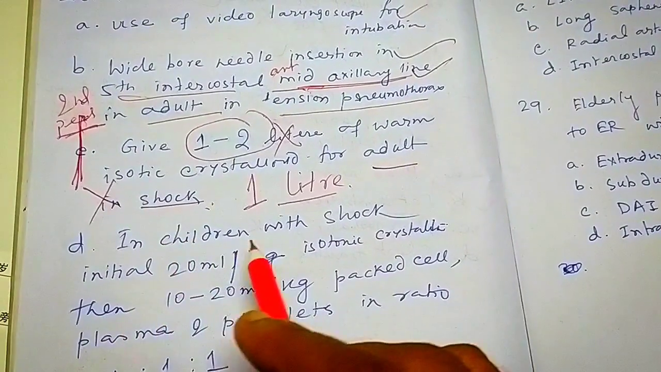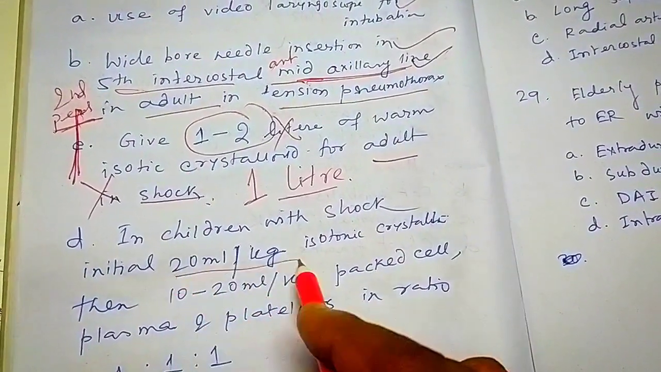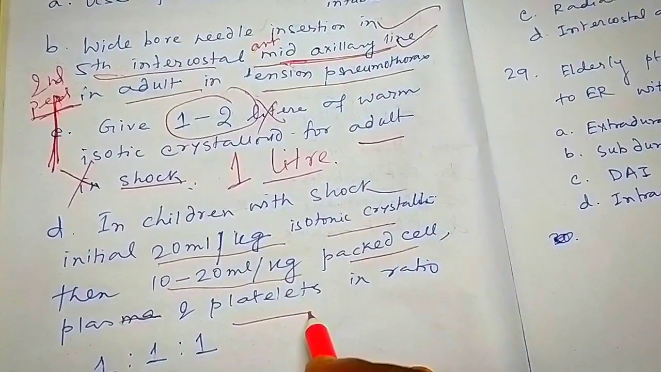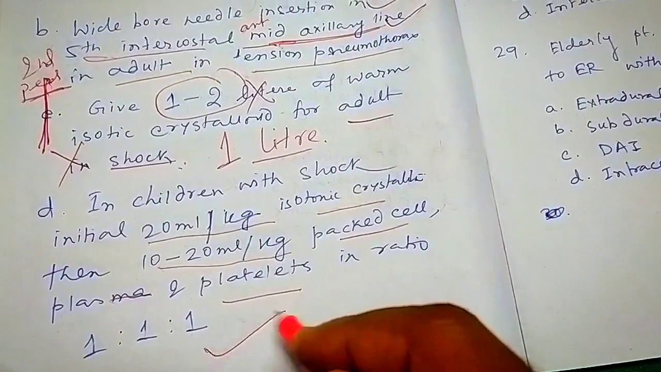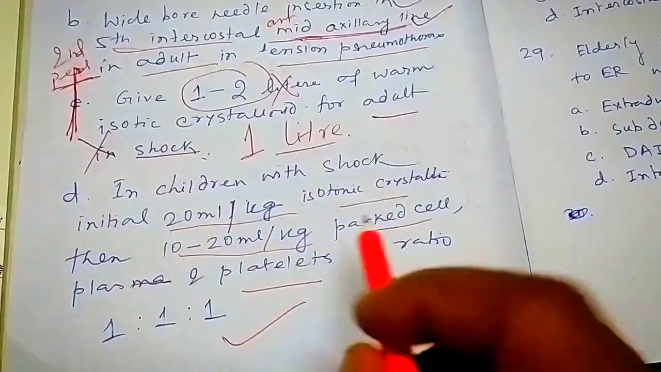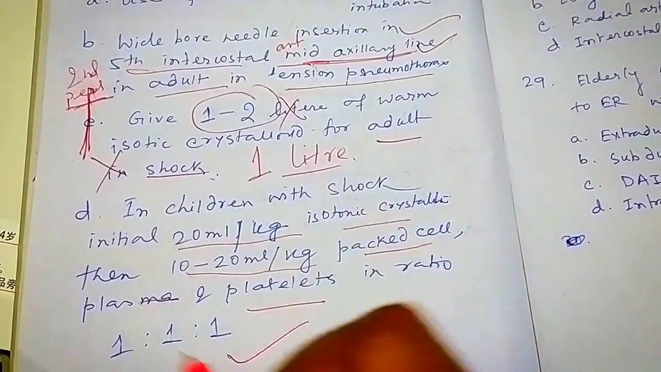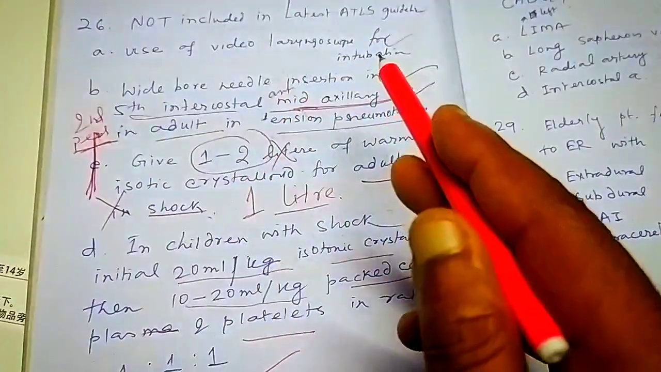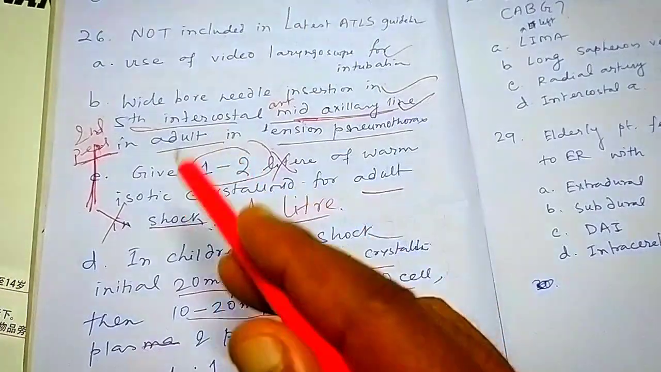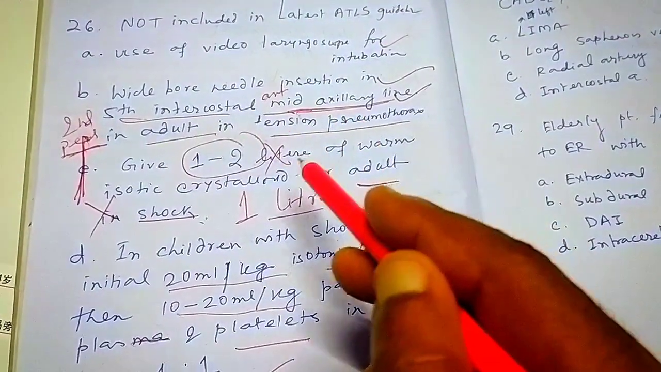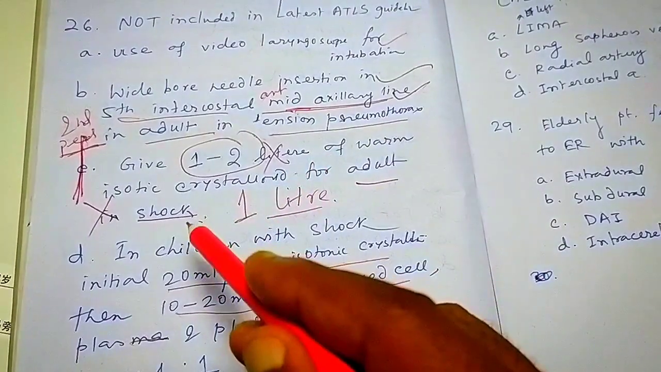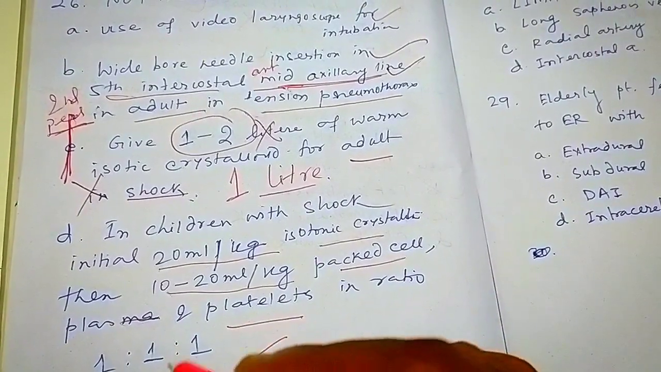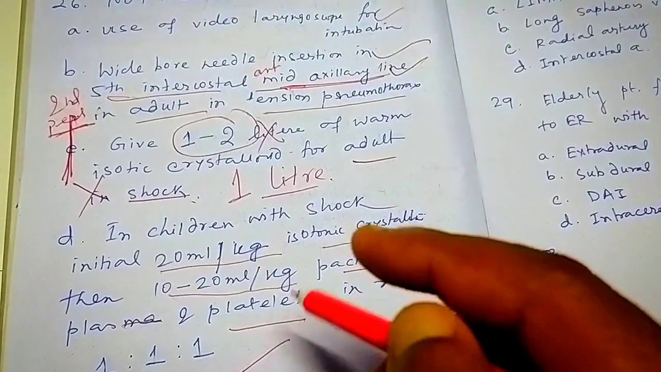Next option. In children with shock, initial 20 ml per kg isotonic solution and 10 to 20 ml per kg packed cell, plasma and platelets in the ratio 1:1:1. Yes, 1:1:1 is the ratio. Remember this for the packed cell, plasma and platelet. So this is also correct. So which is wrong? 1 liter. Remember this ATLS guidelines. We use video laryngoscope, wide-bore needle for 5th intercostal in the mid axillary line, correct, and 1 liter fluid is given, remember. And in case of children, 1:1:1 packed cell, plasma and platelet is given.